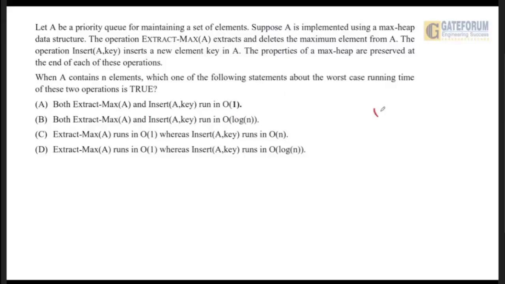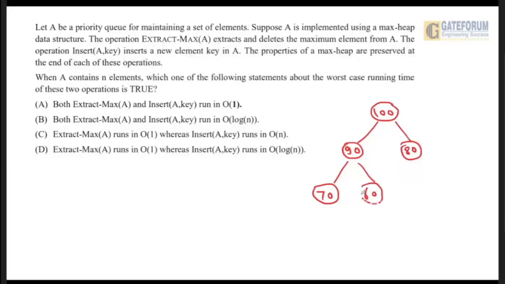Suppose let us draw some random max heap: 100, suppose 90, and so on. Now extract max will extract and delete the maximum element from A. Whenever we perform extract max on this max heap, it should return 100, and after deleting that element, the resulting heap should also be a max heap.